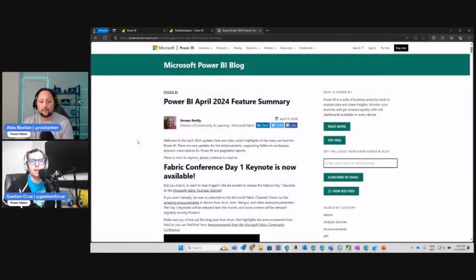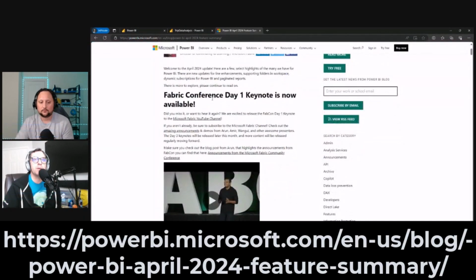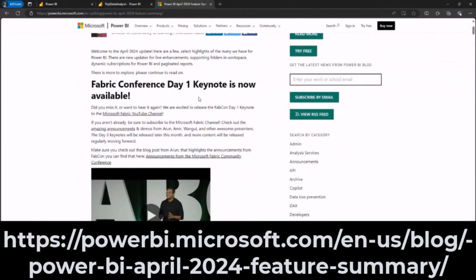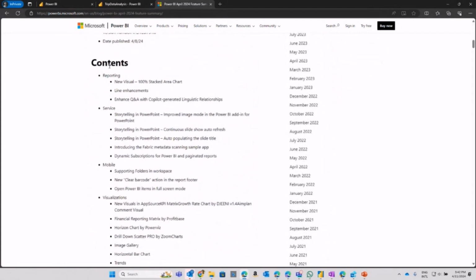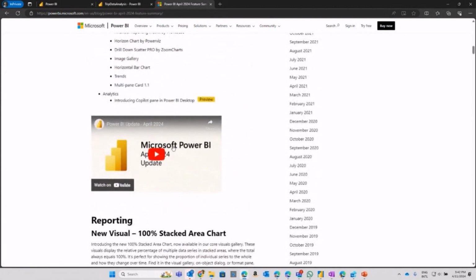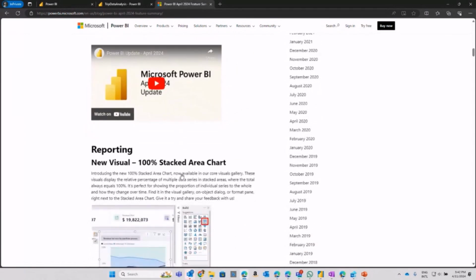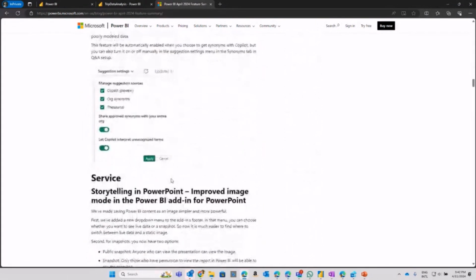Remember that in the Power BI blog, you can check on all the feature summary. Of course, remember that the Fabric conference just happened a few weeks back, and you can access the keynote that is available via YouTube channel. You can also download the latest Power BI desktop from April, and you have all the contents, from reporting, from service, from mobile, from the visualization layer. You can check on all updates in the official YouTube channel, and there are a lot of new insights and new features coming in this latest announcement.